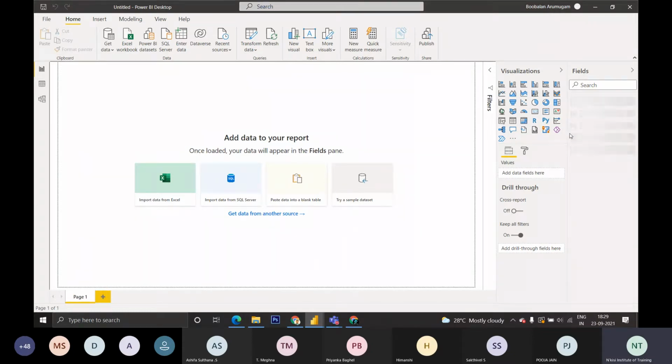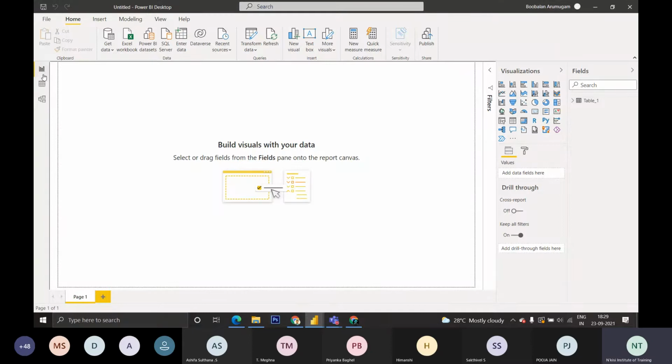There are three things available. This is the report view. You could see from the left side the report view, data view and model view. Can you all see them? Yes, sir. The third thing is the model view. Kindly follow my mouse. Like you could see the report view, data view and model view.